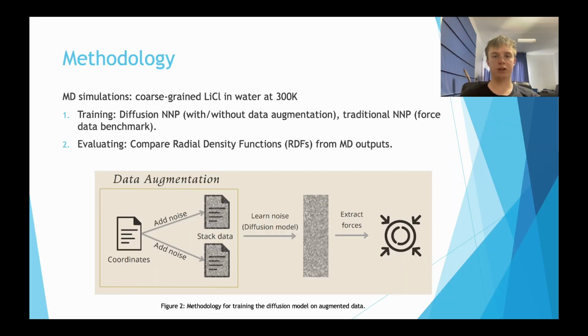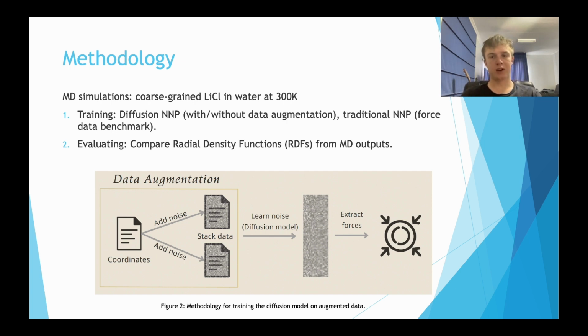We test the models on simulating coarse-grained lithium chloride in water at 300 Kelvin. The way these diffusion models work is by adding noise to the coordinate data and training a neural network to learn to go from the noisy coordinates to the negative of the noise that was added.